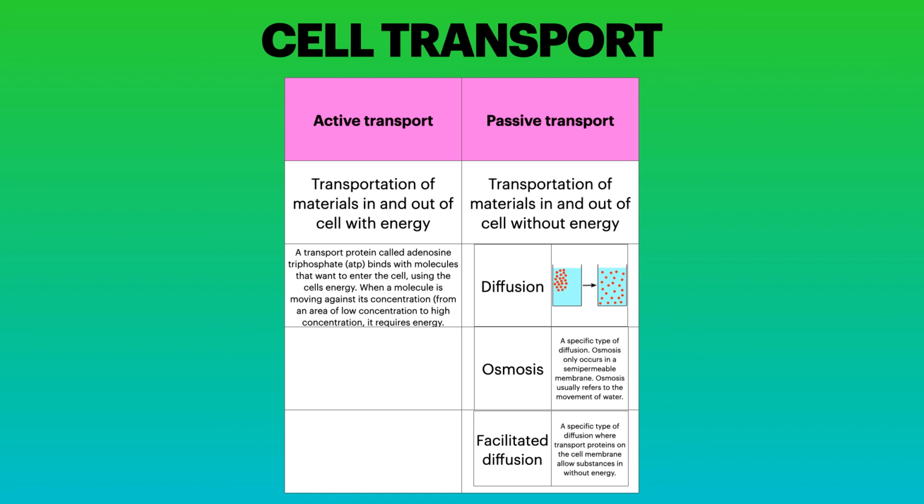Now let's talk about active transport. Active transport is the transportation of materials in and out of a cell with energy. This works by using a transport protein called adenosine triphosphate, ATP. This ATP binds with molecules that want to enter the cell, using the cell's energy. When a molecule is moving against its concentration from an area of low concentration to high concentration, it requires energy.